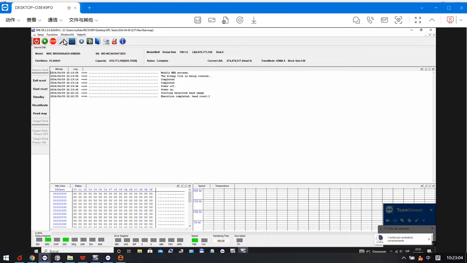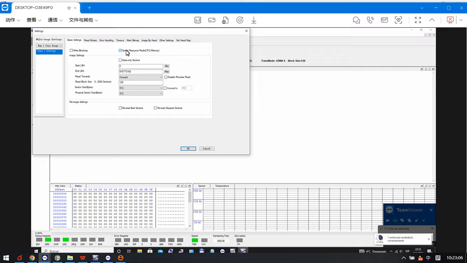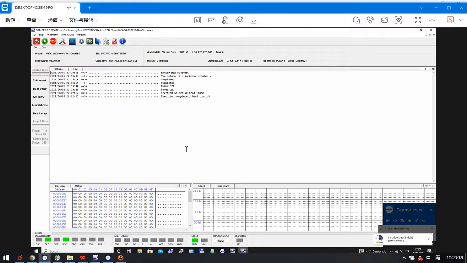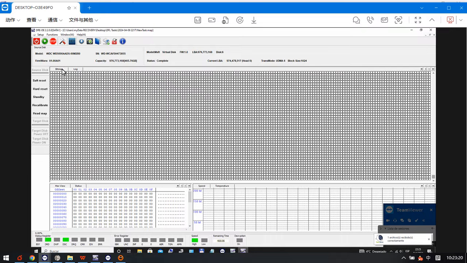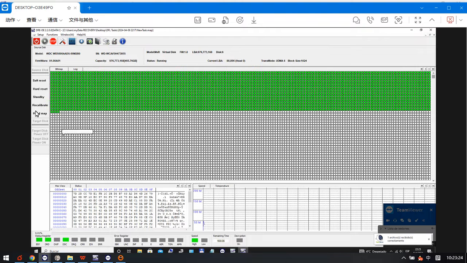Now we can go to the disk image settings, and we can change the block size to a bigger value, and click OK. Now let's start the disk image.